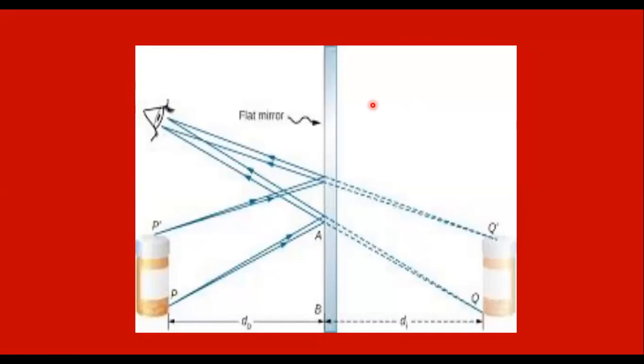This is a plane mirror. If you have a mirror in your room, just stand in front of that mirror. Here I kept a candle in front of the mirror.